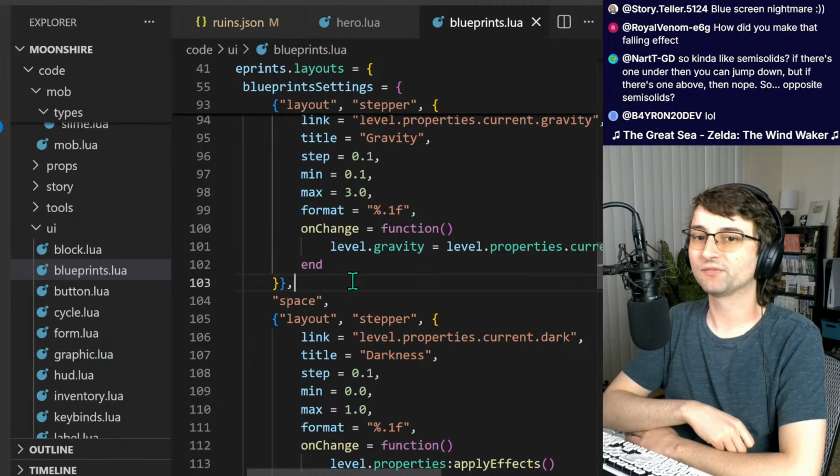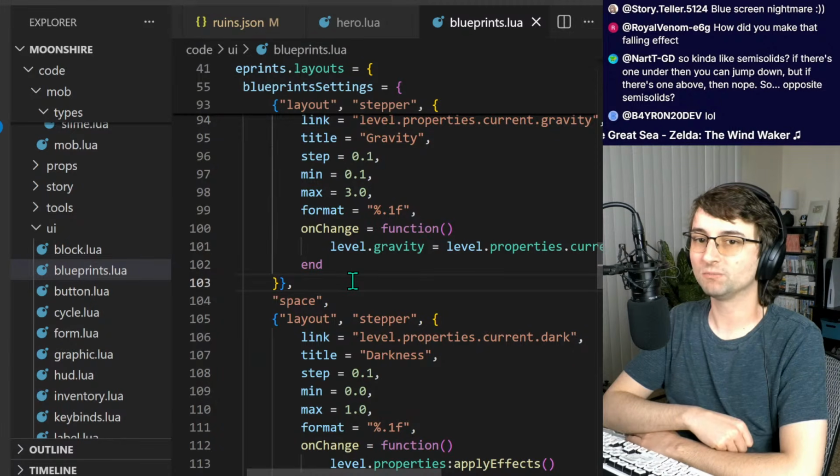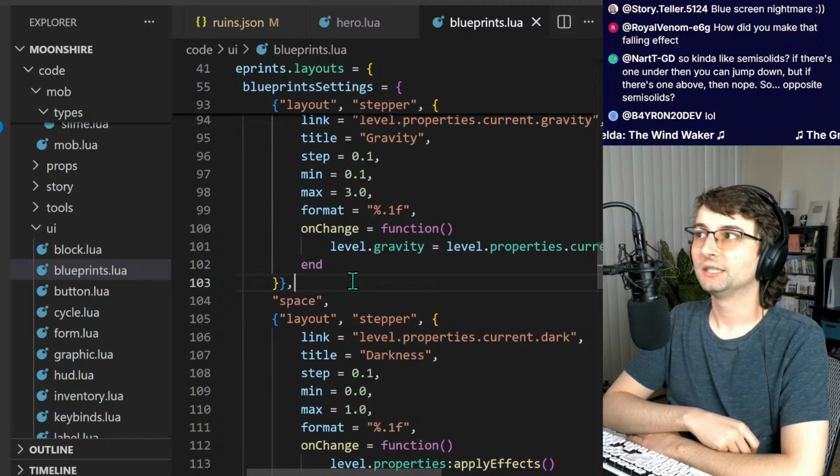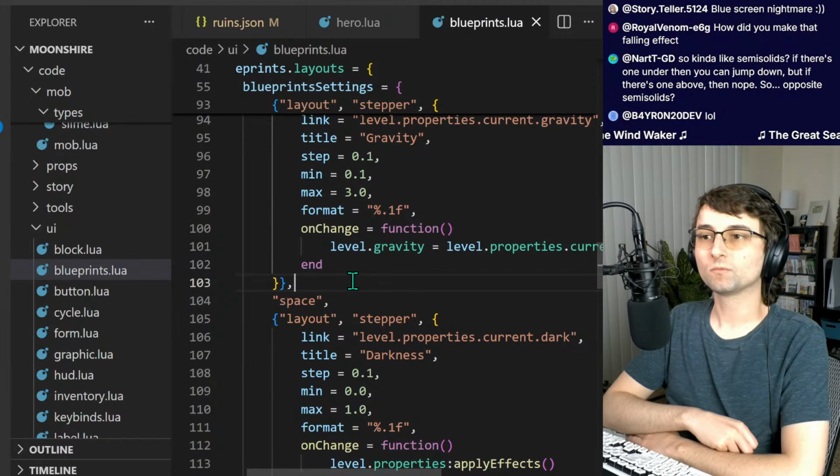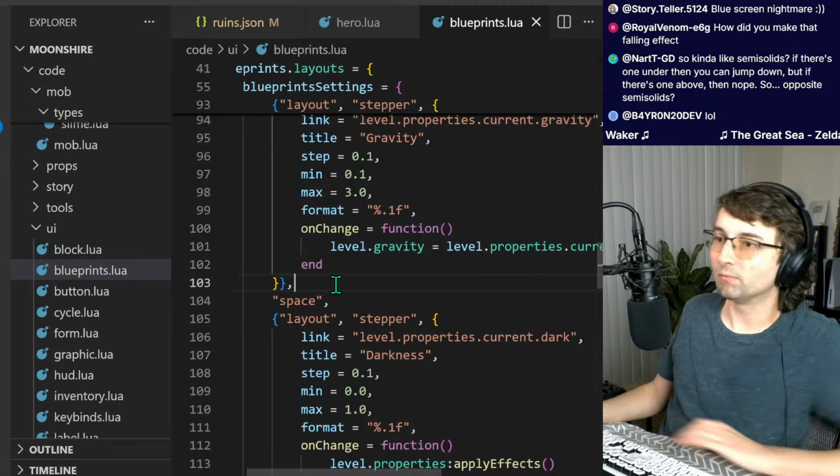It's kind of like semi-solids. If there's one under it, then you can jump down. But if there's one above, then nope. So opposite semi-solids. Yeah. It's a little bit more than that, though.